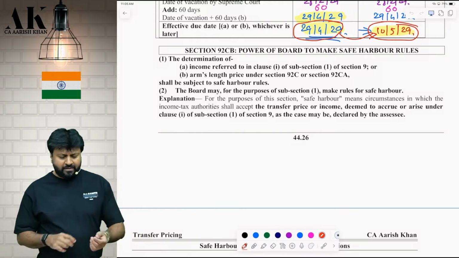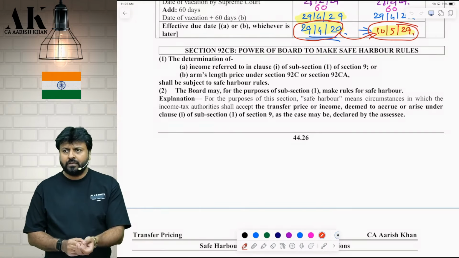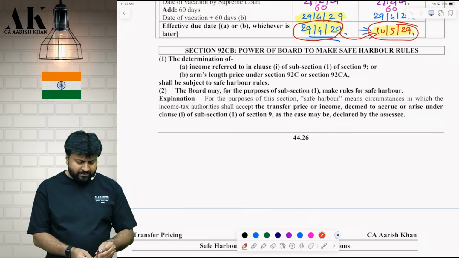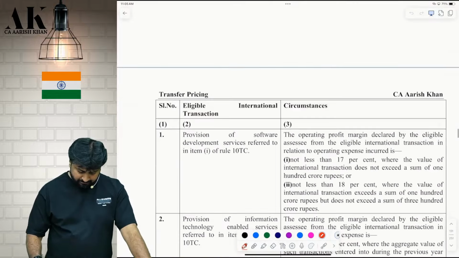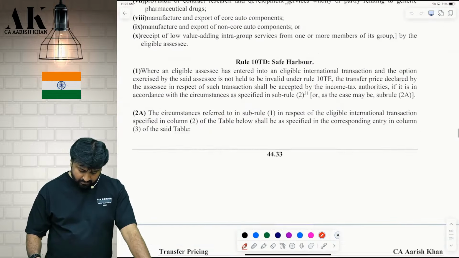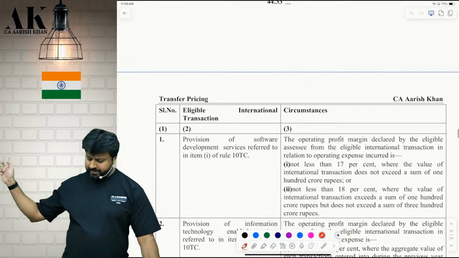What are safe harbor, sir? Which businesses are covered, sir? We will see all the businesses one by one. Pay attention, please. Okay. Come to page number 44.33 and 34, please.